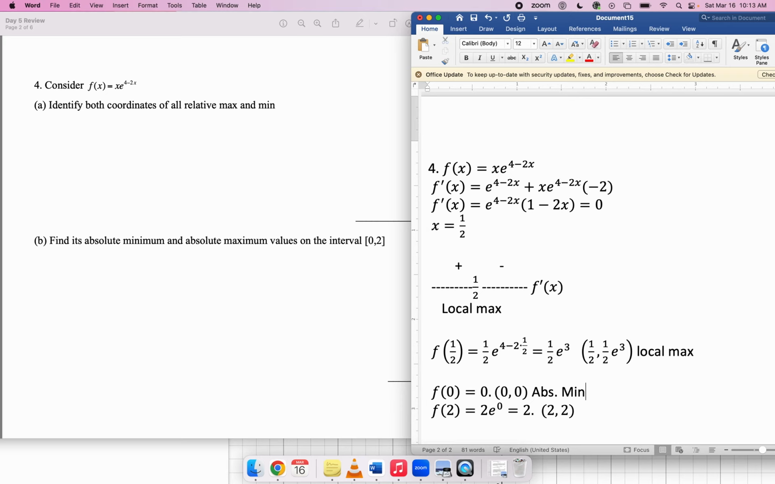As far as the absolute maximum, which of these two values is bigger? 1/2 e cubed or 2? Yeah, 1/2 e cubed is. I mean, if you think about it, e is a little bit bigger than 2. It's like 2 point something. So if you take that and cube it and then cut it in half, you're looking at something around 8. So yeah, this is not just the local maximum, but also the absolute maximum.